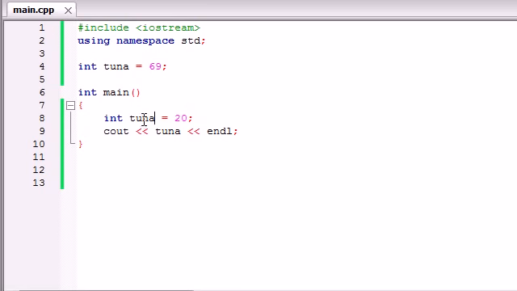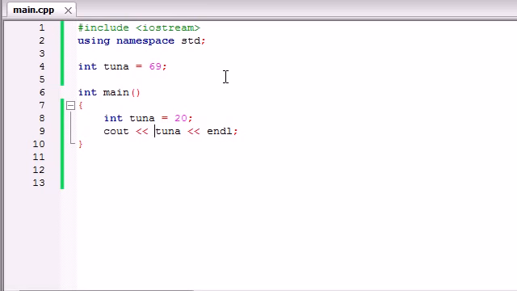So these are called local variables, and these are called global variables. And when it has the choice, it's always going to choose that local variable. So you're saying, alright, let's go ahead and say that I'm building a function just like this, and I want to call both of these variables tuna, but I actually want to use this variable tuna out here. Well, how do I tell my program that, alright, I know you have a local variable called tuna, but I want you to use this one?